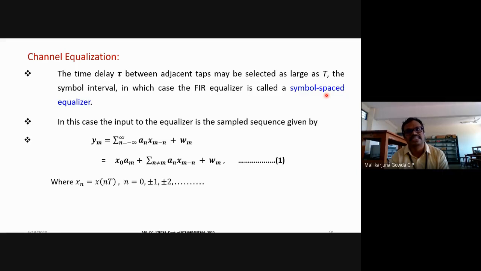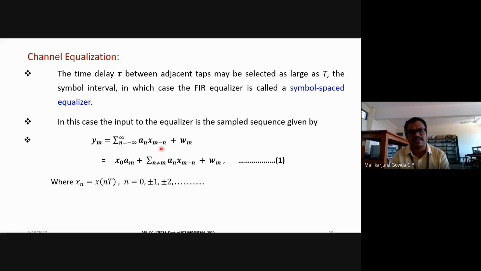I hope this is clear. If somebody asks what you mean by symbol spaced equalizer, you have to say that the time delay between the adjacent taps will be selected larger than the symbol duration. Such an FIR equalizer is known as the symbol spaced equalizer. In that case, the input to the equalizer, in the sample sequence, will be given by this formula. I hope you are familiar with this formula: y_m is equal to summation from n equal to minus infinity to infinity a_n x_(m minus n) plus w_m.